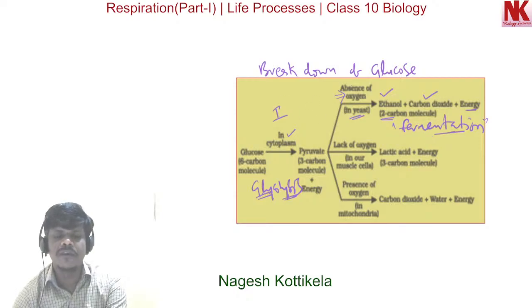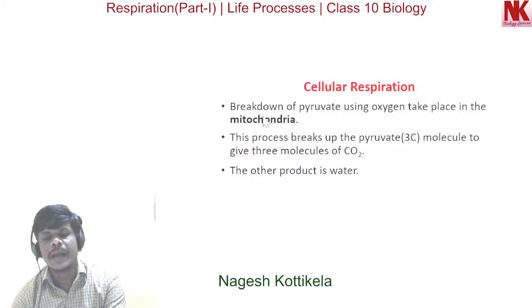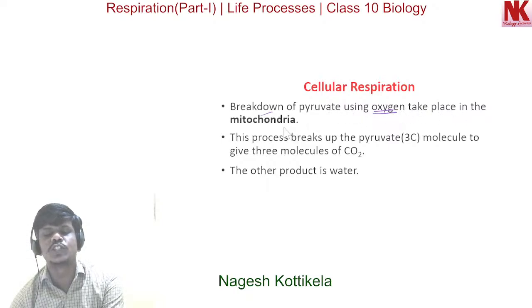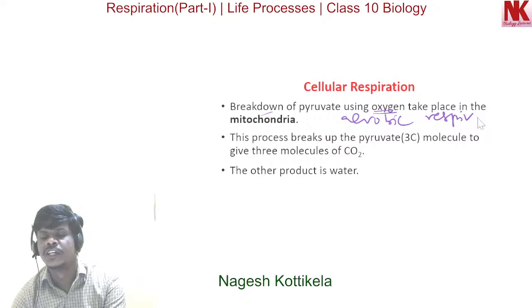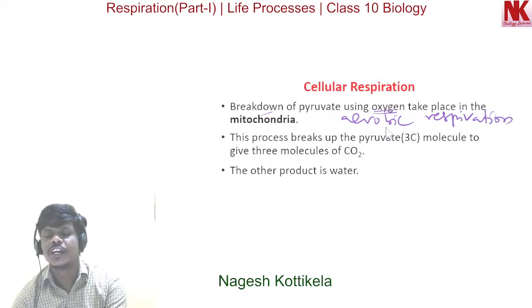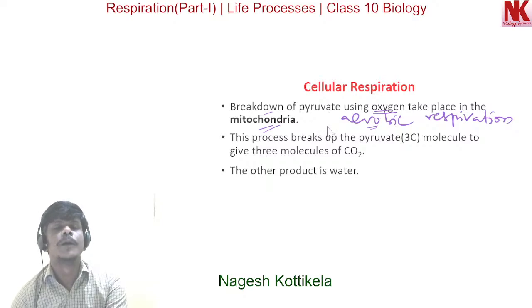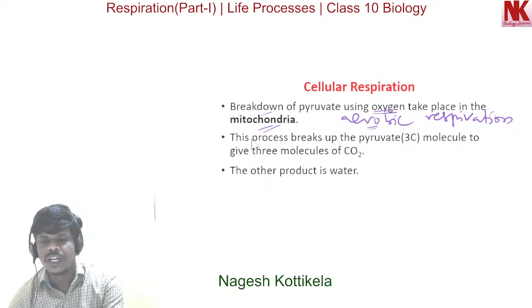Now moving to one more pathway. Breakdown of pyruvate using oxygen takes place in mitochondria. This is what we call aerobic respiration. So aerobic respiration takes place in mitochondria, and oxygen is involved here. Now this process breaks up the pyruvate molecule into 3 molecules of carbon dioxide.